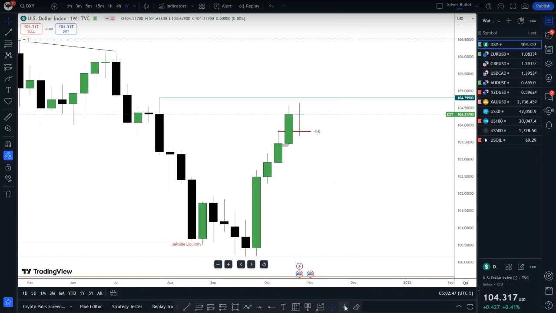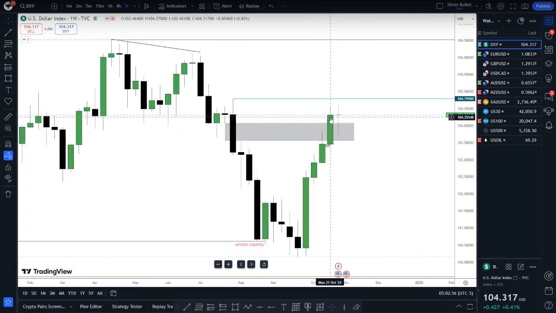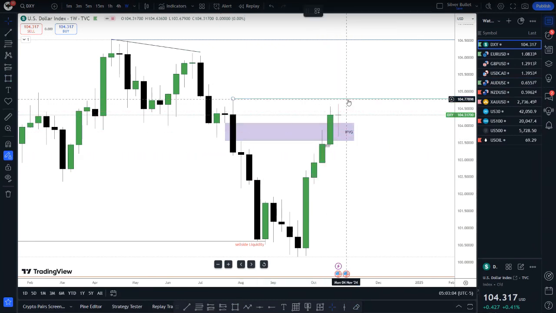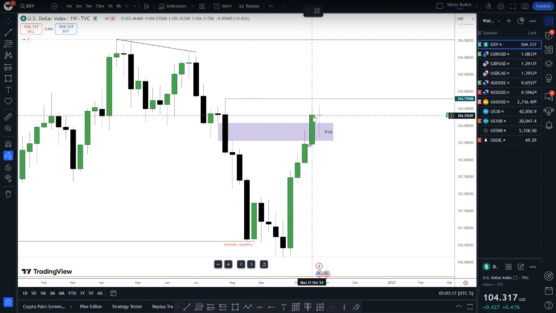And one thing that I did last week here, let's remove this, is that let's look at this. This inversion fair value gap here was key for me because the previous week price pushed above it and closed above it. So this week I was simply expecting to check it, use it as an inversion fair value gap, which means this here as an inversion fair value gap, then push higher to these levels. And it seems like we would get that exactly. And obviously, eventually for the long term, I'm still expecting price to push higher to this failure swing here. So this will be a low resistance liquidity run. So I'm still bullish on DXY.